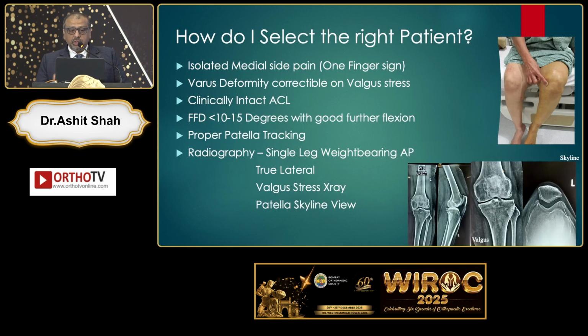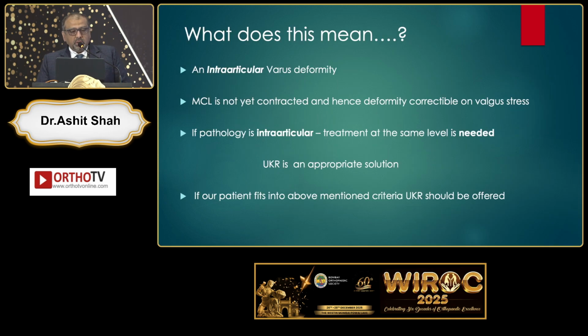What it means in the clinical criteria: isolated medial side pain, varus deformity correctable on valgus stress, clinically intact ACL, FFD less than 10-15 degrees, proper patella tracking, and these are the set of x-rays you do to prove it. So what does this mean? It means it is an intra-articular varus deformity. MCL is not yet contracted and hence the deformity is correctable on valgus stress. If the pathology is intra-articular, it may better be treated there, and UKR is a suitable option.